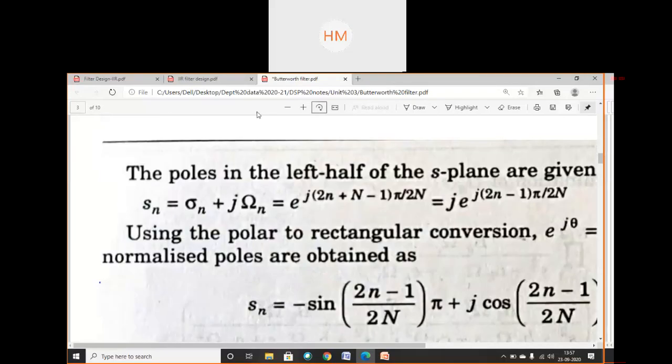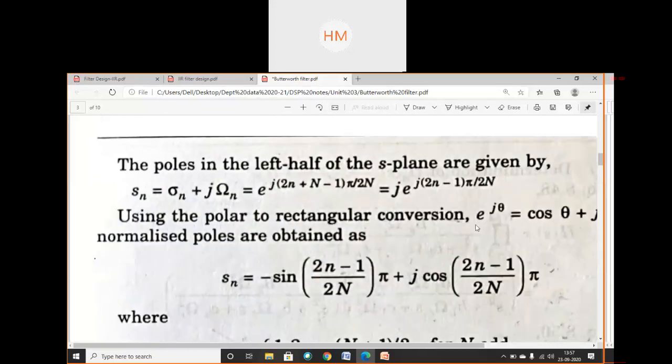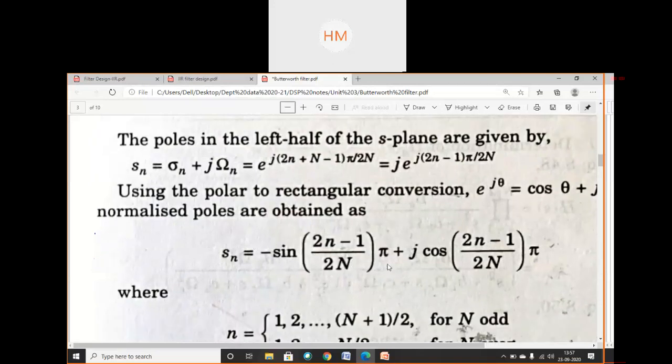The poles in the left half of the S plane are given by this equation. Sn is equal to sigma n plus j ohm n. This we know the equation of S plane. Using the polar to rectangular conversion, e to the power j theta, we all know cos theta plus j sin theta. So the normalized poles are obtained by using this equation. And the unnormalized poles are this.